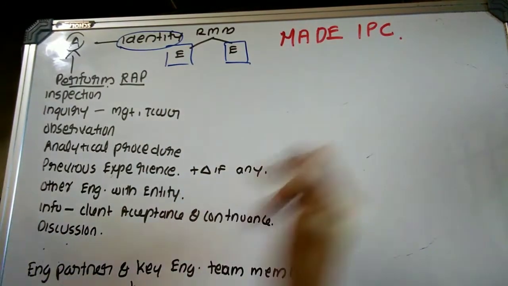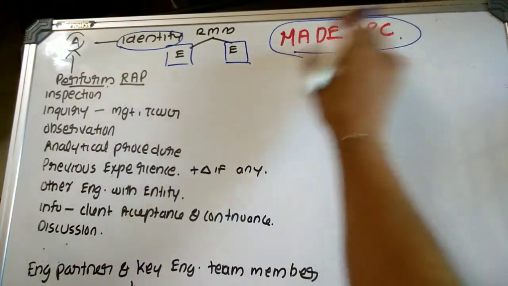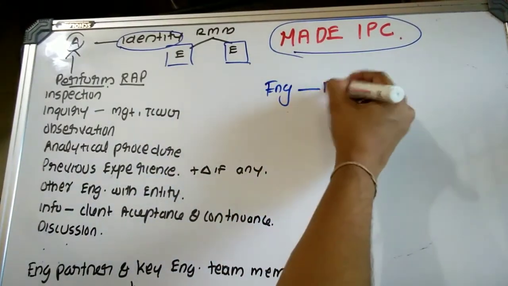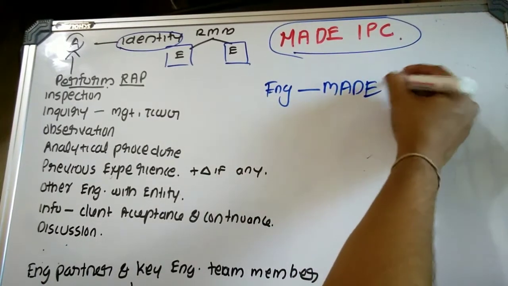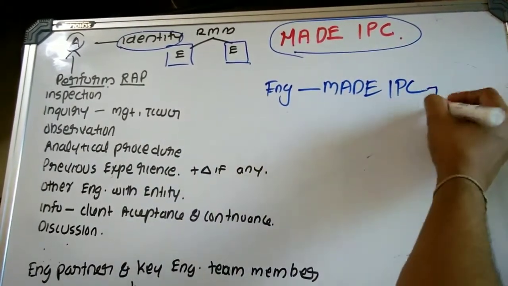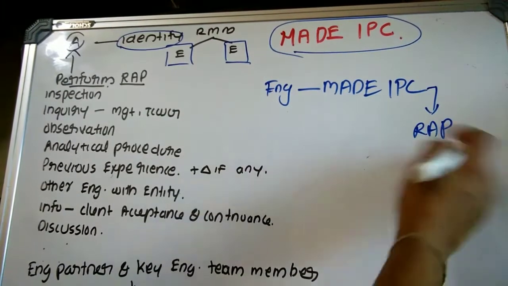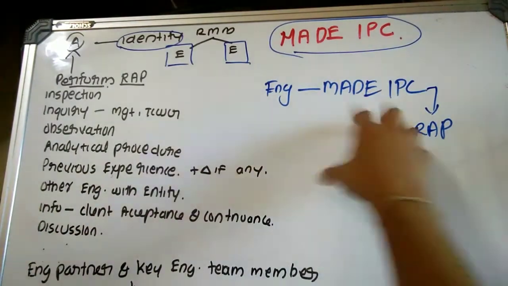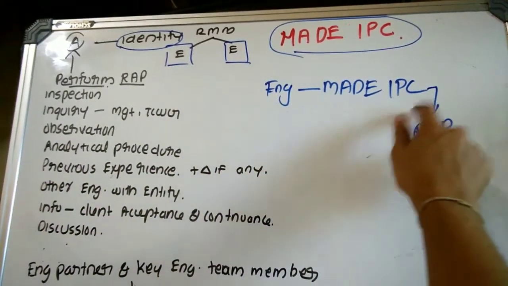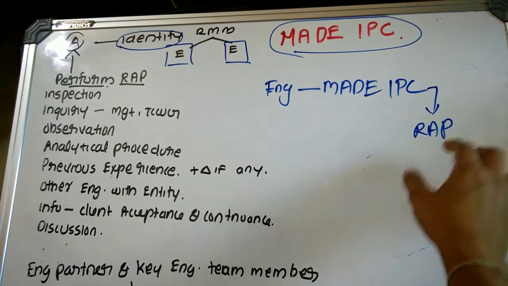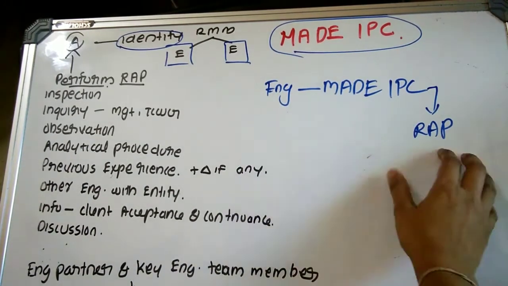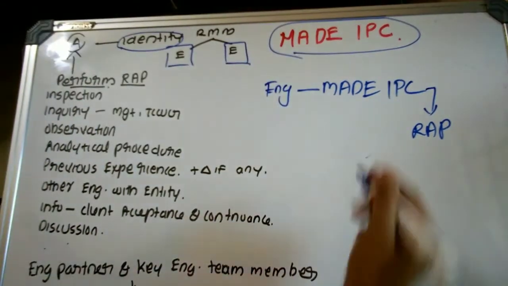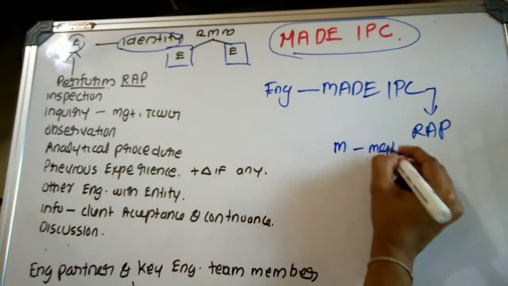I have made a mnemonic to understand this, that is, the engagement partner made IPC, the Indian Penal Code, mainly for the purpose of risk assessment procedure or to identify the risk. This is the code stating that the engagement partner has made IPC to identify the risk of material misstatement, which is known as what? Risk assessment procedure.